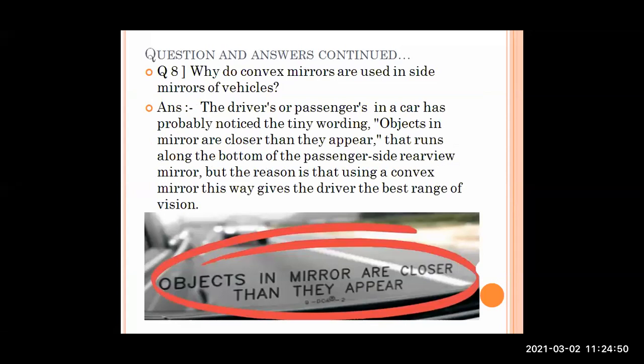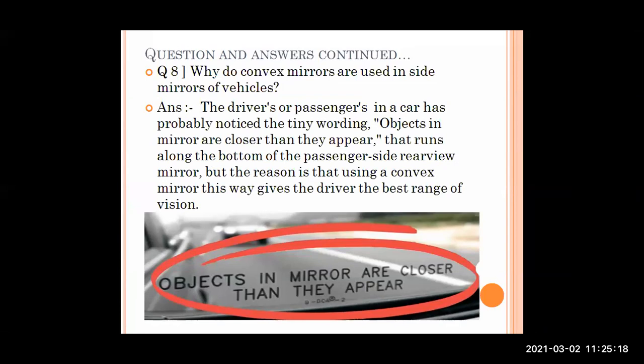Okay, so we will go towards our next question. Why are convex mirrors used as side mirrors of vehicles? Concave mirrors are used in solar furnaces, while convex mirrors are used in the side mirrors of vehicles. So why are they used?